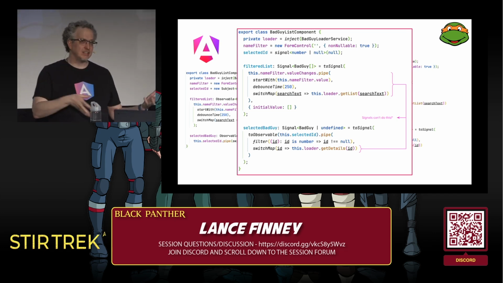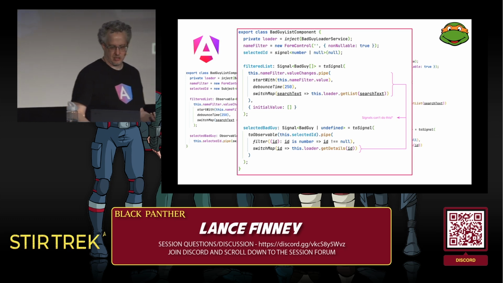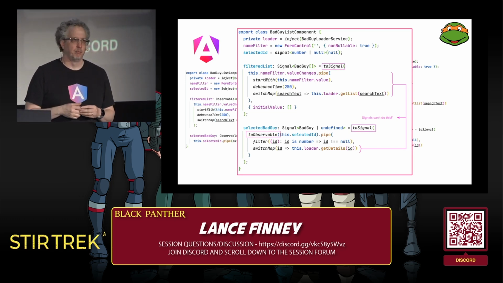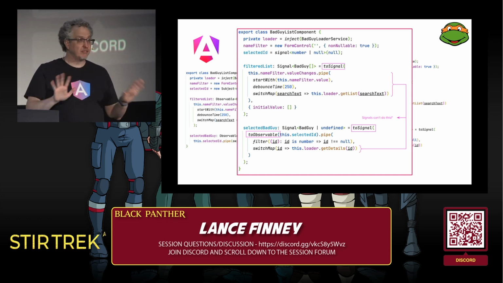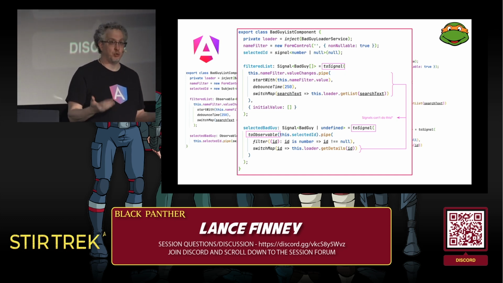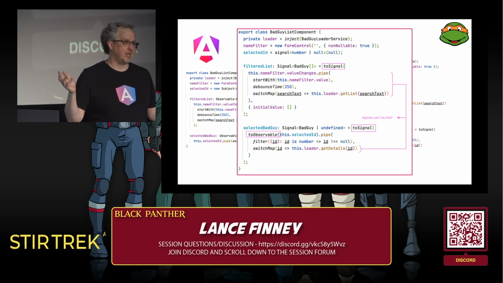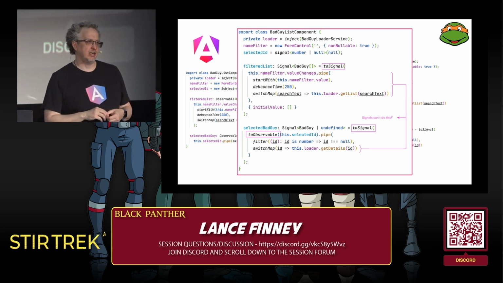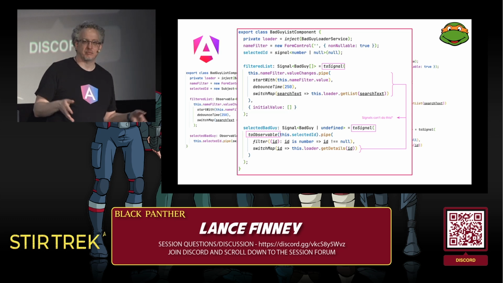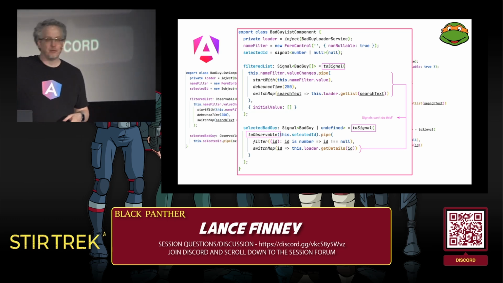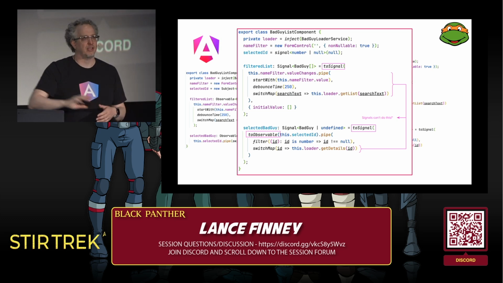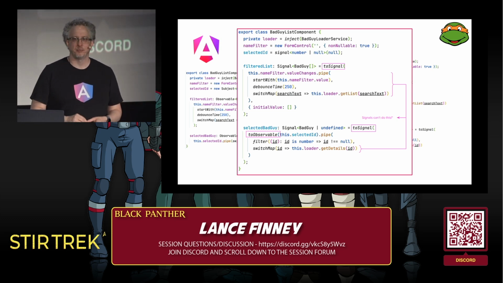But we want a signal at the end to put on our template, so we wrap it in toSignal, and then we have our signal. Now, an observable is perfectly happy with not having a value yet, because it knows that time happens. Signals can't do that. It has to have a value, so we give it an initial value of an empty array so that there's something to populate. If we didn't do this, then it would have to be a signal of bad guy array or undefined, and then our template would have to deal with that.